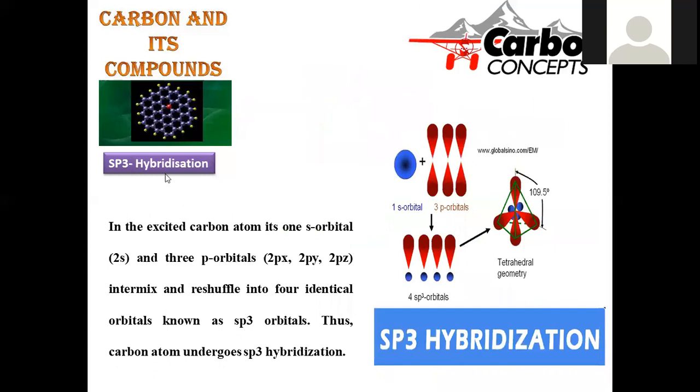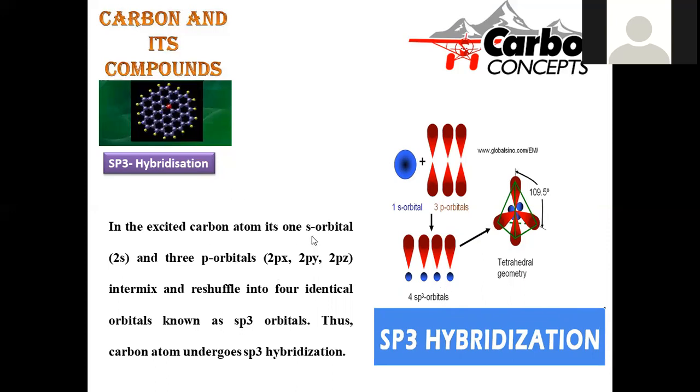Let us go with the clear description about sp3 kind of hybridization. As we discussed, sp3 means what? Within the system only we have the answer. 1 s orbital and 3 p orbitals get mixed, so that here 4 orbitals are going to be originated. How many? 1 plus 3, so 4 orbitals.